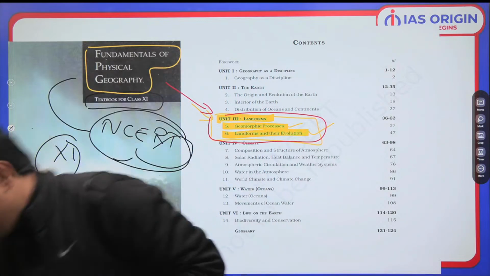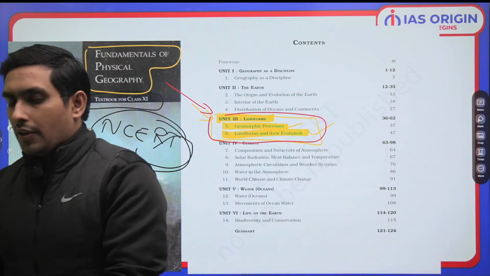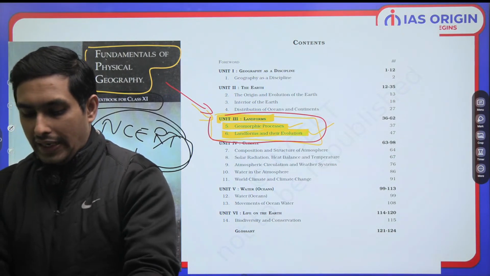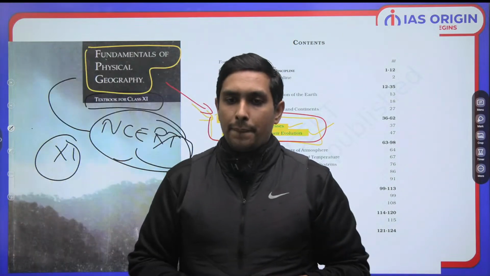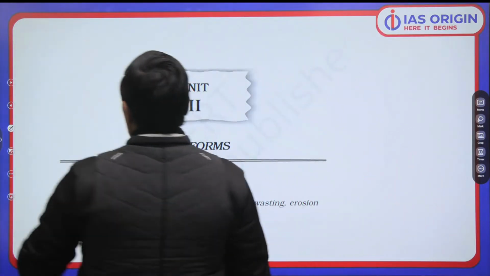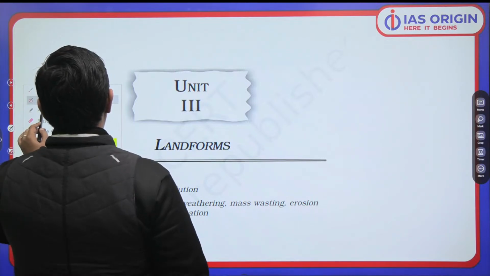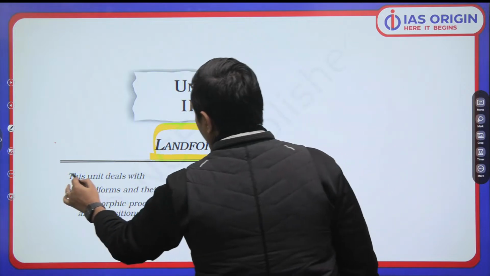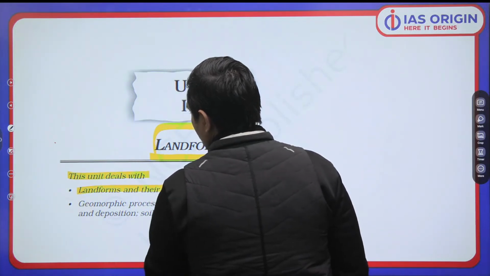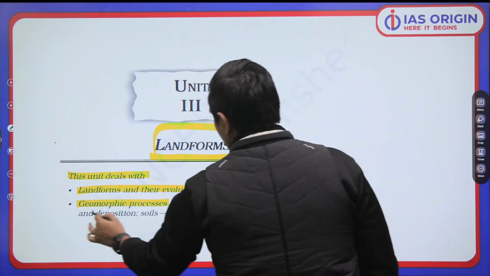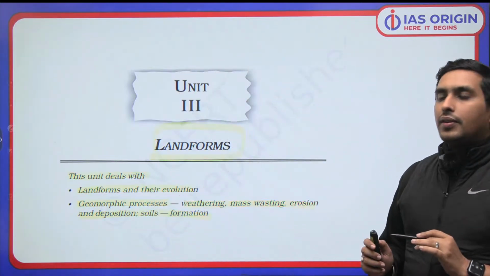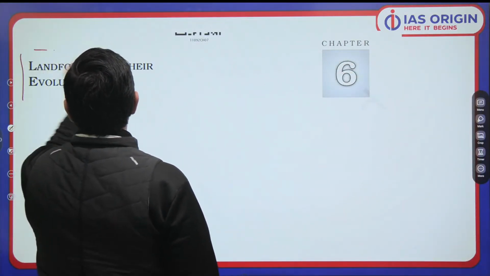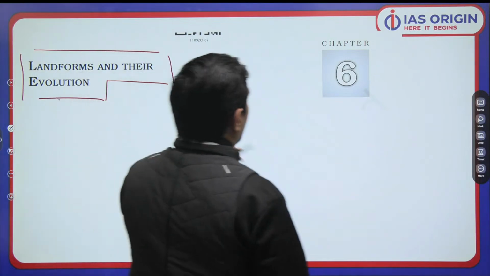Anyways, now putting things into perspective, first of all, I would like to define that what in the first place is a landform. Landform hai kya? This is a very, very important point. What is landform? So this unit, as I've already told you, this Unit 3 is dealing with landforms. If you go through the NCERT, this unit is dealing with landforms, of course. Landforms and their evolution, geomorphic processes, and each and every aspect is very clear to you guys. So having said that, when I say landforms and their evolution, this is quite important.